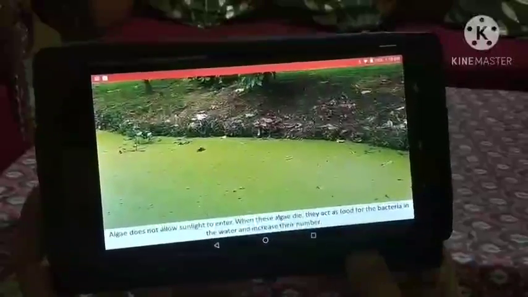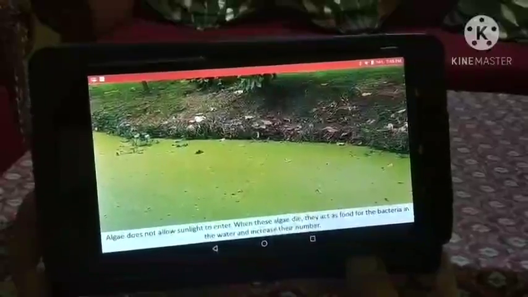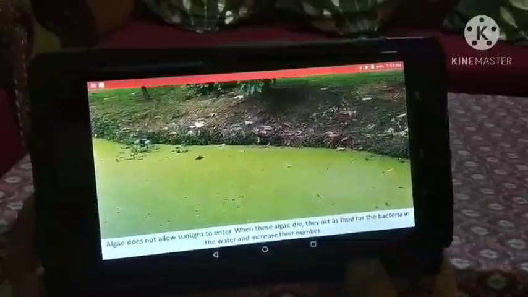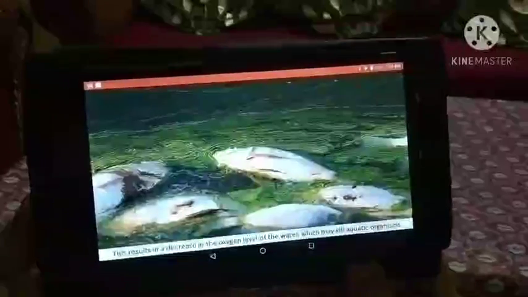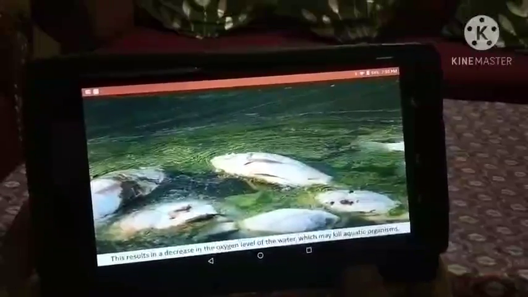Further, when these algae die, they act as food for the bacteria in the water. These bacteria increase in number as they grow. They use up all the oxygen in the water body. This results in a decrease in the oxygen level of the water, which may kill aquatic organisms.